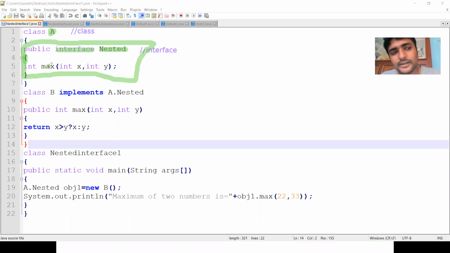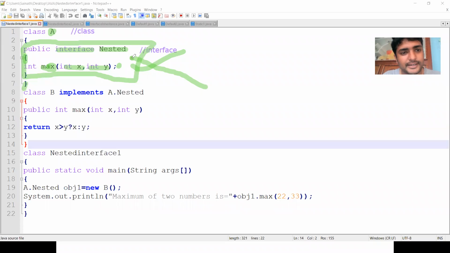The interface consists of either constant values or abstract methods. Here I am defining the method max with parameters x comma y, ended with a semicolon. The method has no definition, so this is an abstract method. This is how we can declare the interface, and then I am closing the class.